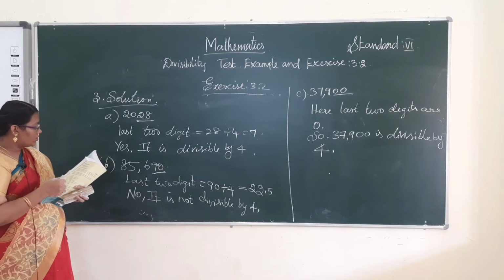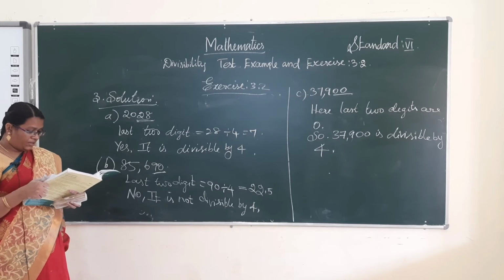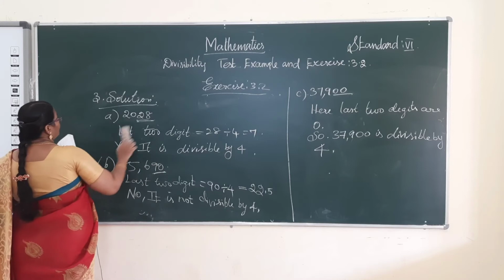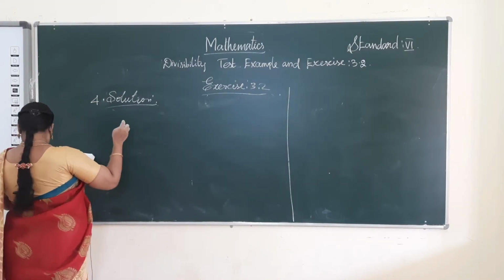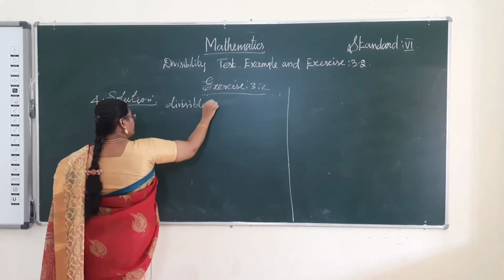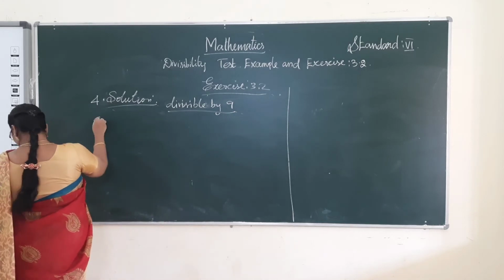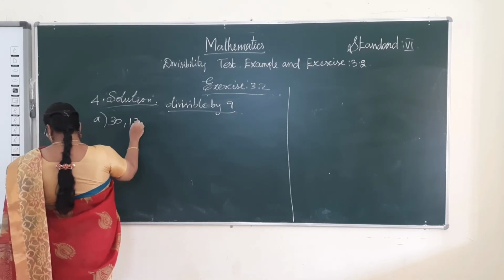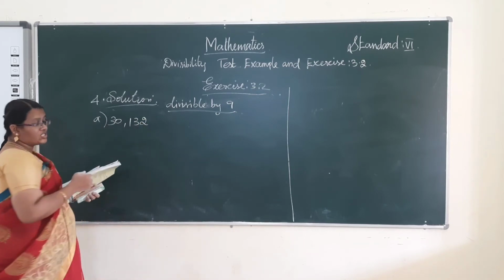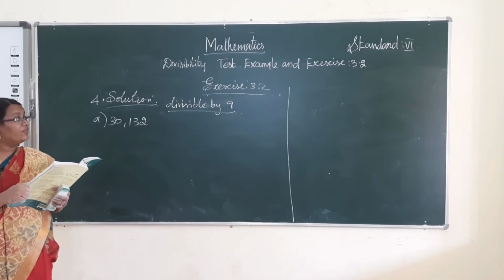I hope you understood the divisibility test by 4. Next one, fourth problem. Which of the following numbers are divisible by 9? The first one is 30,132. What is the rule for the divisibility test of 9? If the sum of the digits is divisible by 9, then the given number is divisible by 9.